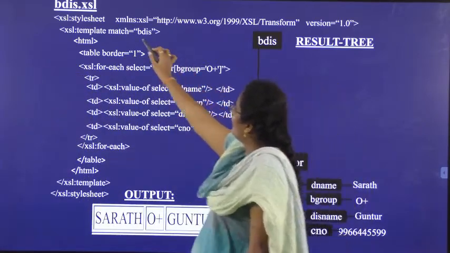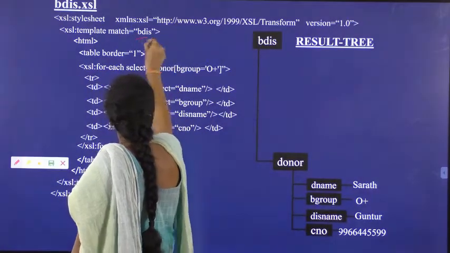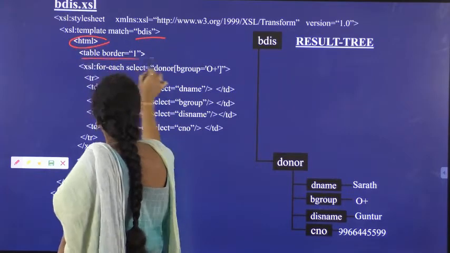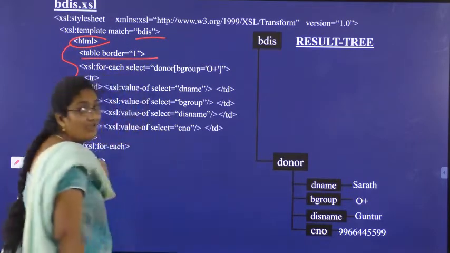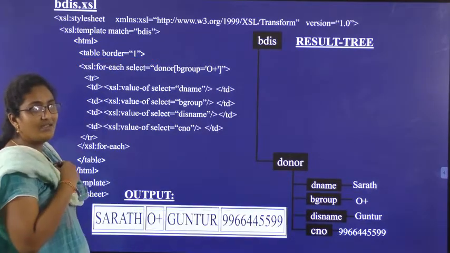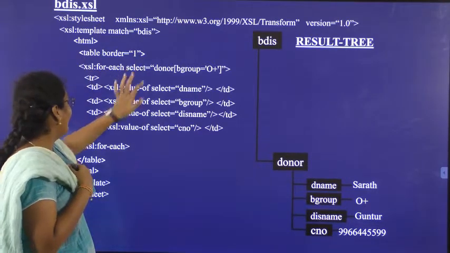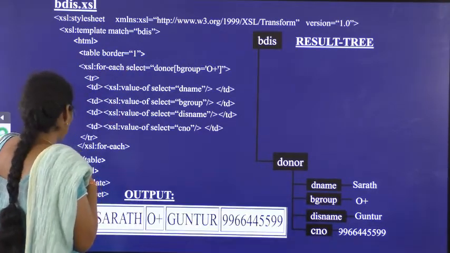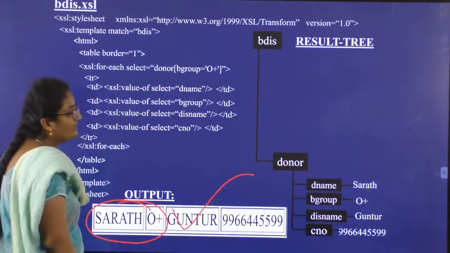I have taken the blood donors information system in HTML and created the table with border 1. The same code I use for this also, but the output will be in the form of a table. So when I have taken the table border 1, I got the output like this, with Sharath, O positive, in the table with border 1.